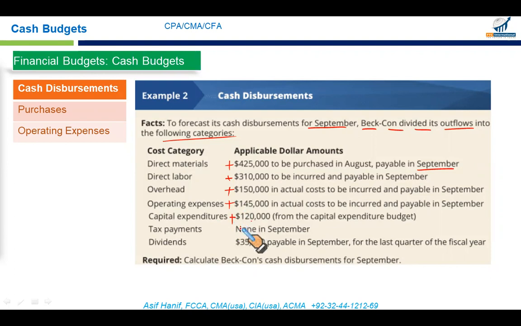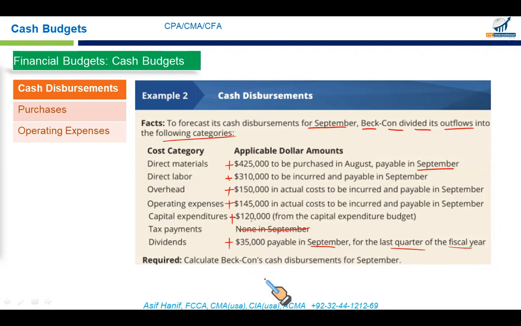Tax payment, there is no payment in September. Remember, if there is depreciation expense given, depreciation is a non-cash expense, so it will involve no dollar outflow. And finally, dividends, 35,000 payable in September for the last quarter of the fiscal year. So this is the amount of dividend to be paid in September.